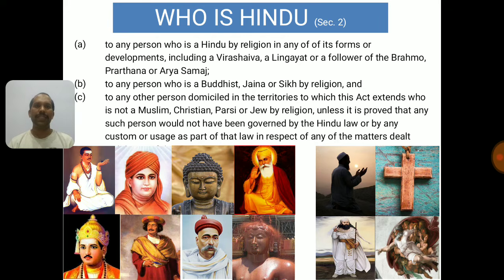Now, the first part is very clear. Whoever is a Virashaiva, Lingayat, Brahma Samaj follower, Prarthana Samaj or Arya Samaj followers will be considered as Hindu. Subsection B says Buddhists, Jains, Sikhs are covered under Hindu. And then subsection C says any person other than Muslim, Christian, Parsi or Jew by religion is a Hindu as per